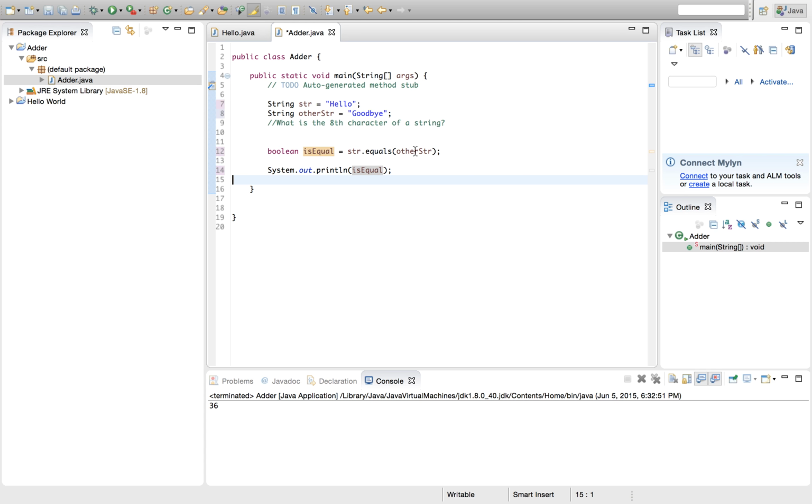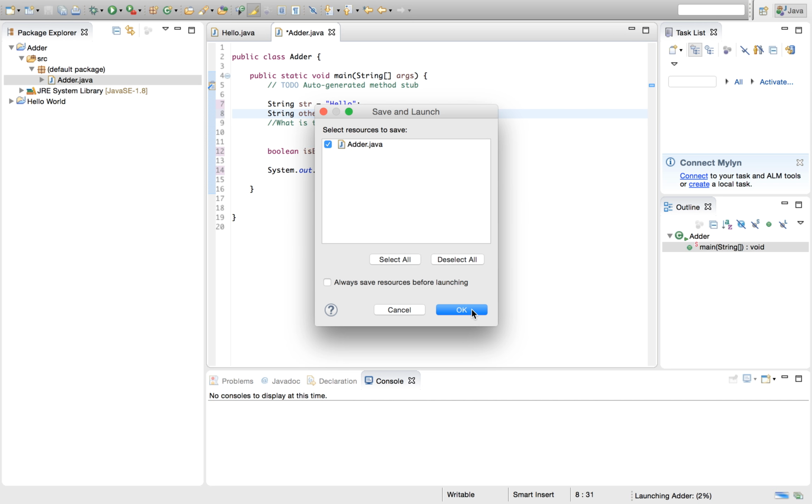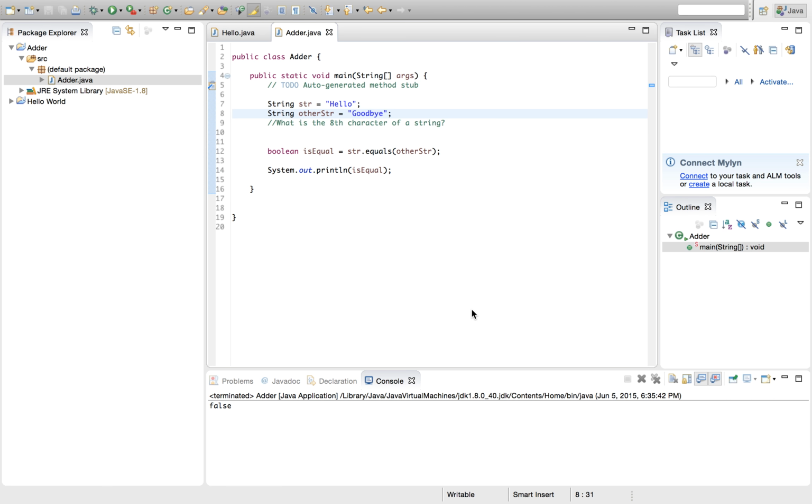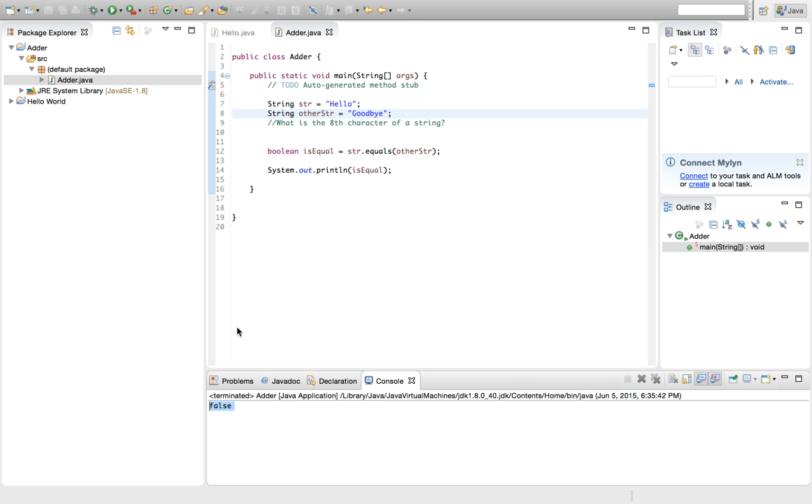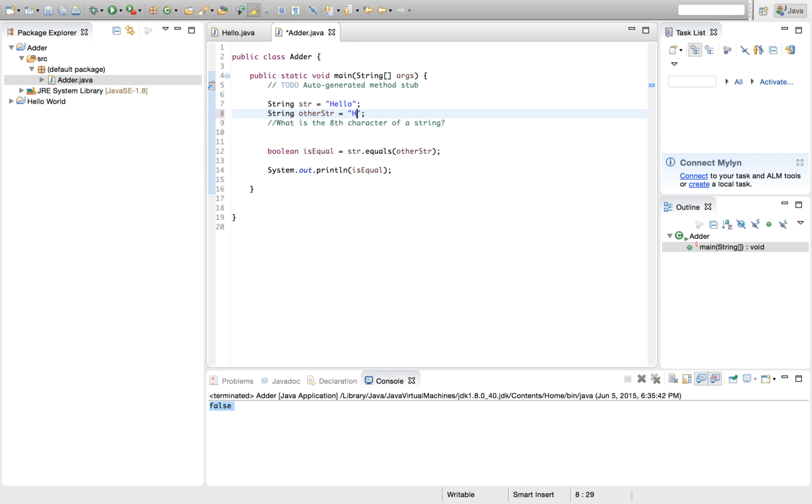What we should expect to happen is, hello and goodbye are obviously different strings, right? They say different things, they have different characters. So this should be false. Let's go ahead and see if it is false. And it is false. In case you couldn't tell, those are not the same exact string. Cool. Now what happens if they are the same? We get true, because now str and otherStr are the same thing.